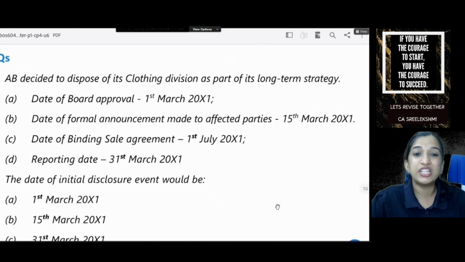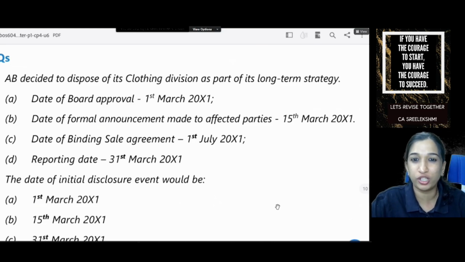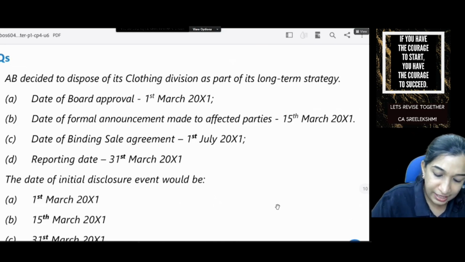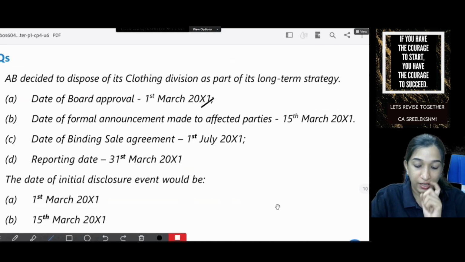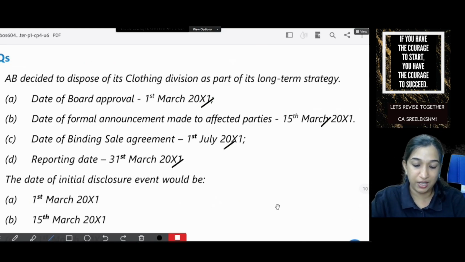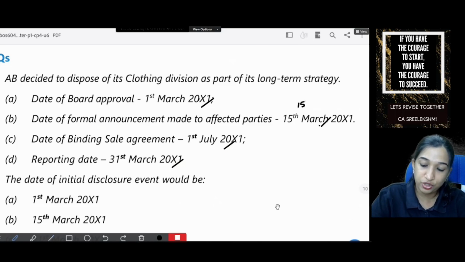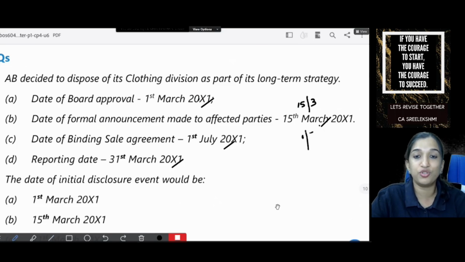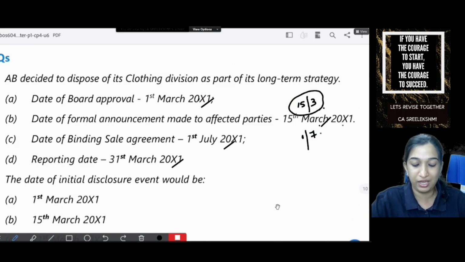AB decided to dispose of its clothing division as part of its long-term strategy. Okay. Date of board approval 1st March. Date of formal announcement 15th March. Date of binding sale agreement 1st July. Reporting date 31st March 11. The date of IDE, approval and announcement by 15th March. Date of binding sale agreement 1st July. So what is the IDE? 15th March 2011. Of course, reporting date 31st March 11 only will make the disclosure. But IDE date is 15th March.